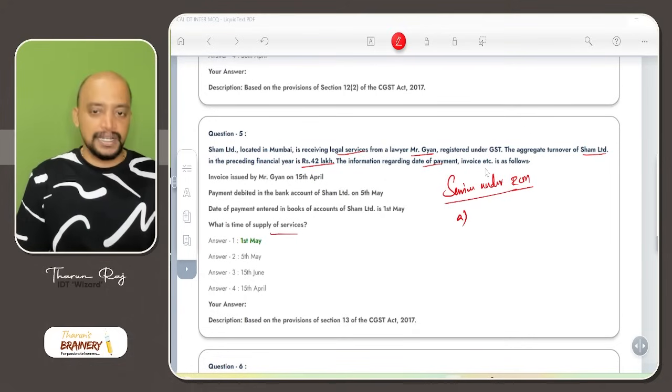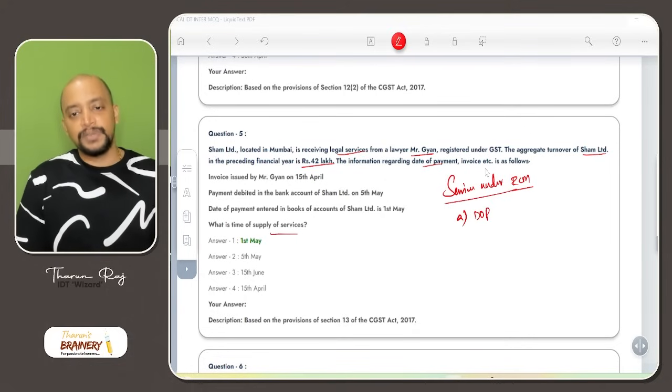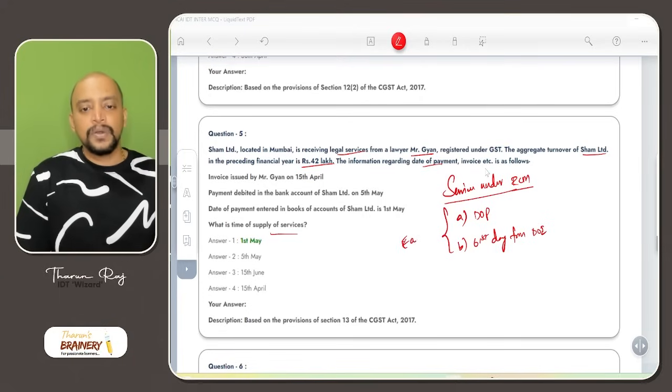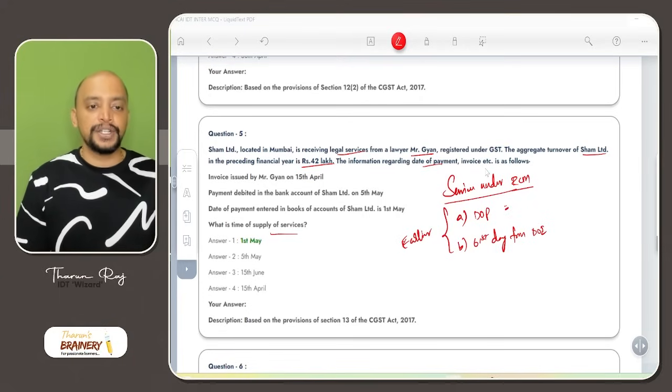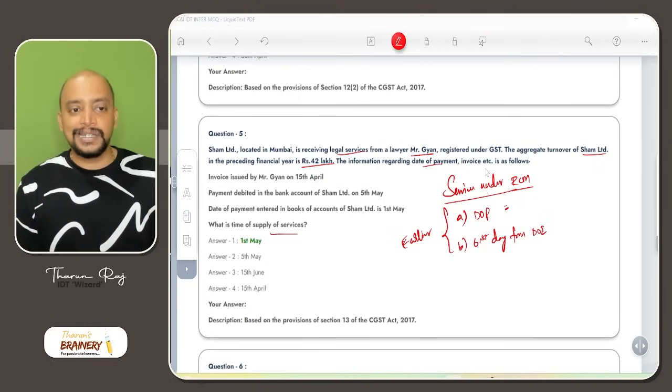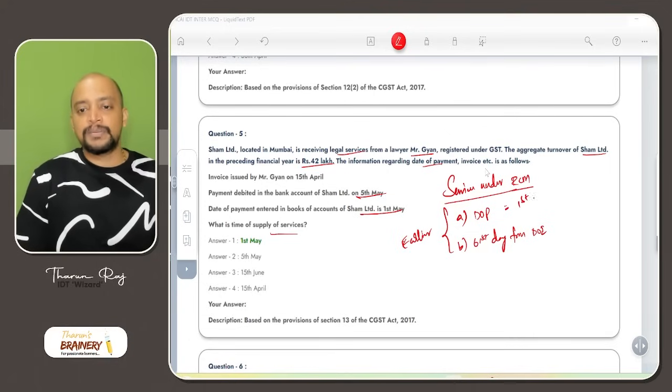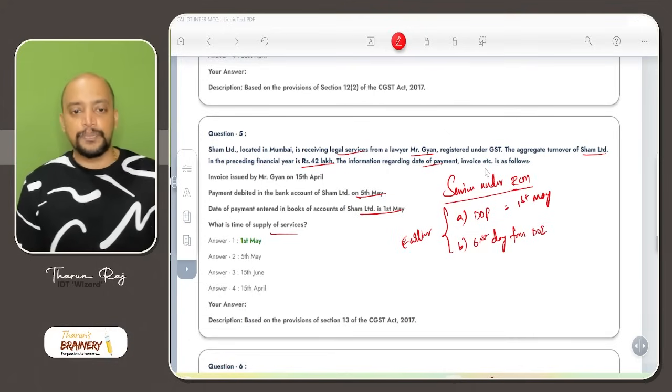What is the time of supply of service? In case of service under RCM, the date on which payment is made to the supplier or the 61st day from the date of invoice, whichever is earlier, will be taken. What will be taken as the date of payment? The date of payment will be the date of entry in the books. Who is the recipient here? Shyam Limited is the recipient. The date of payment entered in the books of accounts of Shyam Limited is 1st May. The date of debit is 5th May. Which is earlier? 1st May will be taken as the date of payment.